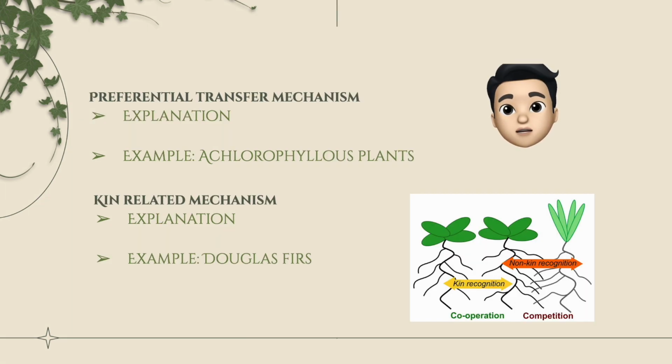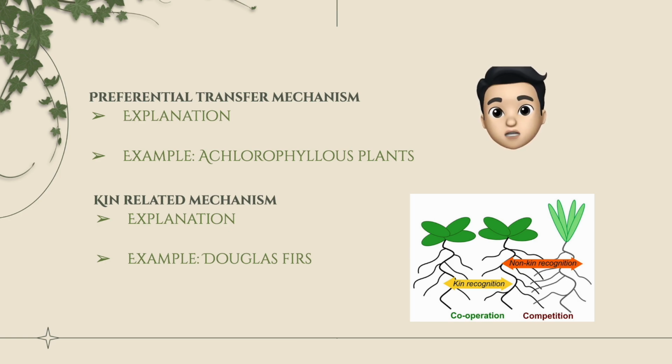In the preferential transfer model, resources can be distributed unequally, favoring a certain group of individuals, increasing competitive interactions. For example, mycorrhiza can preferentially transfer more nutrients to the plants that provide more carbon than others.